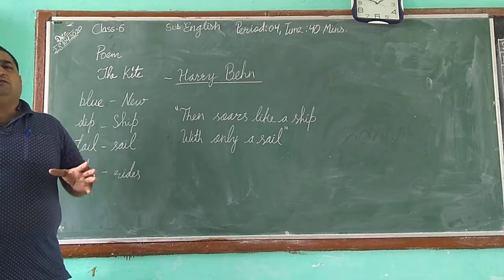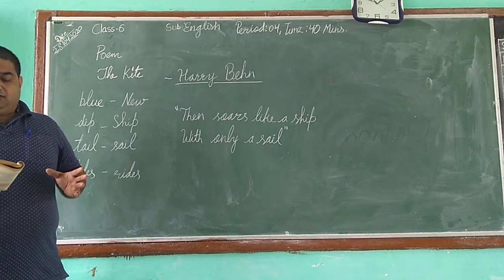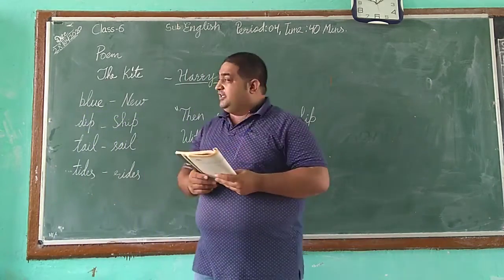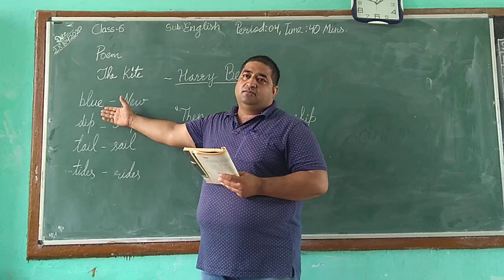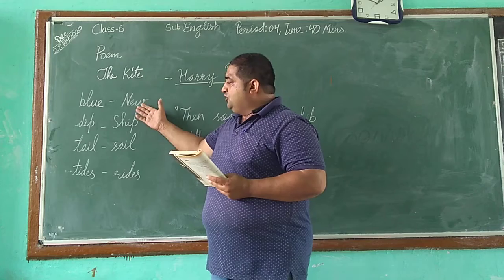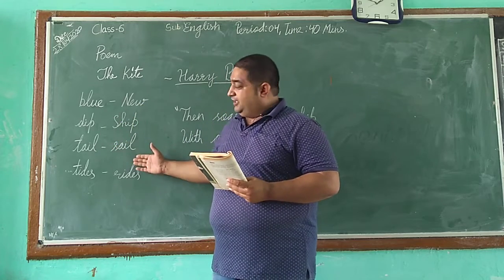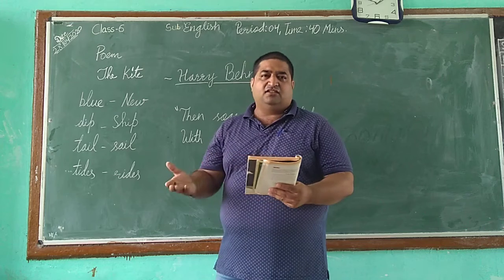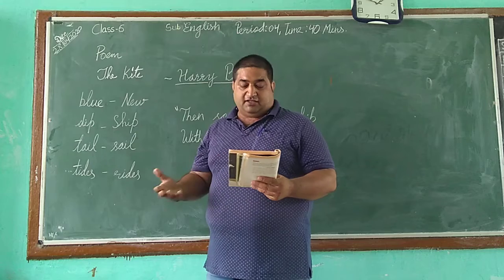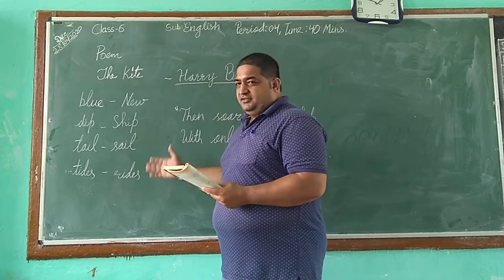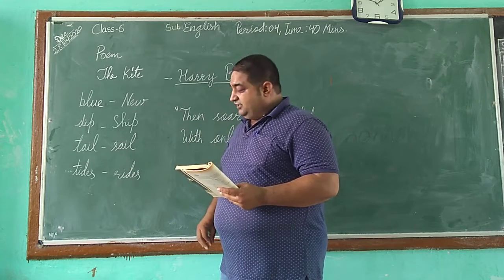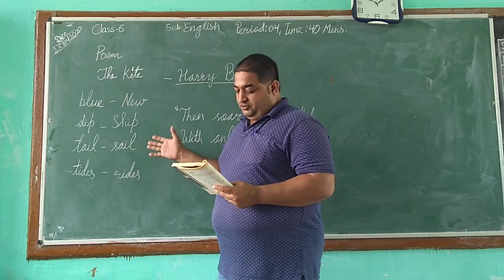Now, this poem is full of so many action verbs and so many rhyming words. We can see here from the beginning some words having the same sounds at the end, some rhyming with each other: blue, new, dip, sip, tail and sail, tides and rides, and so many other words like crest, rest, falls and pulls. All are given here, and very beautifully they have been assembled to increase the beauty of the poem, and you can see it enhanced the beauty of the poem.